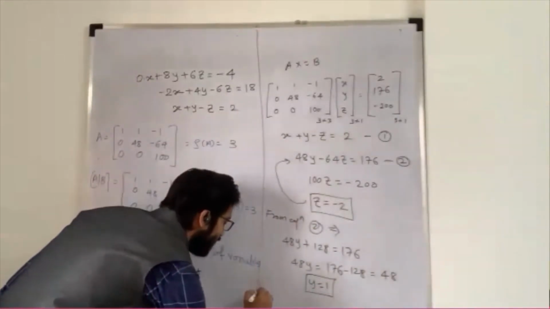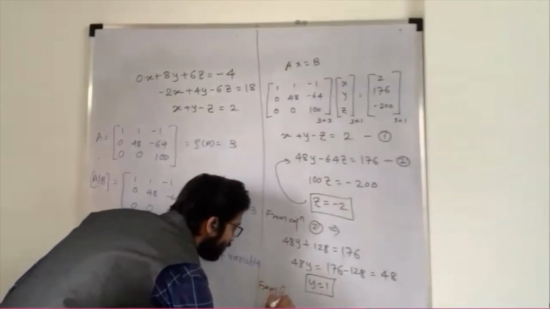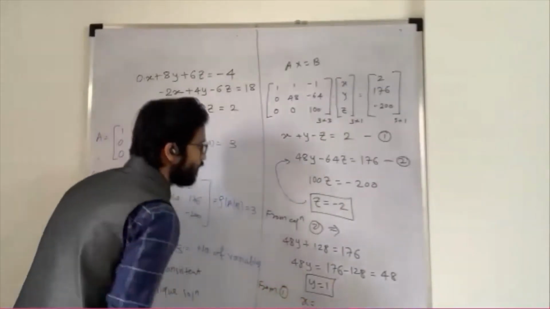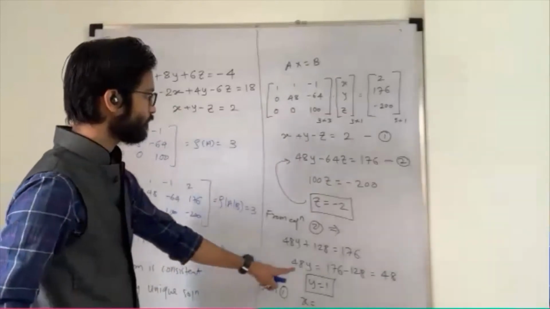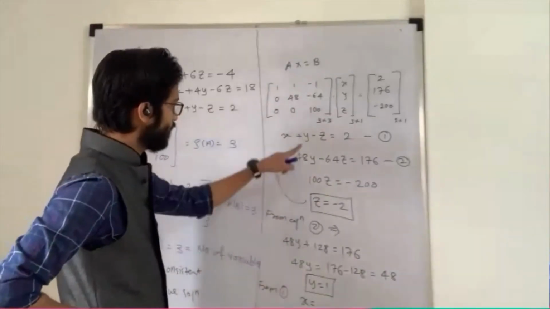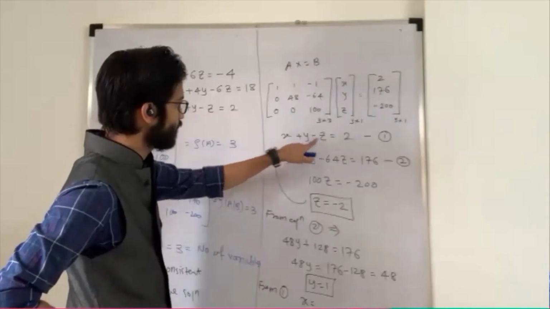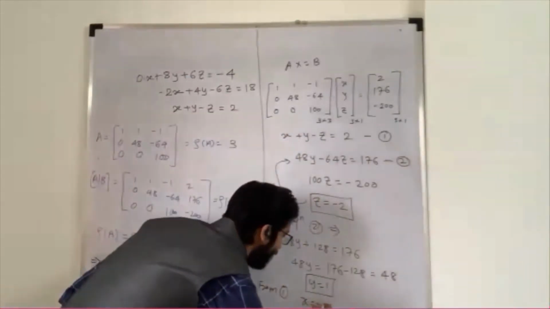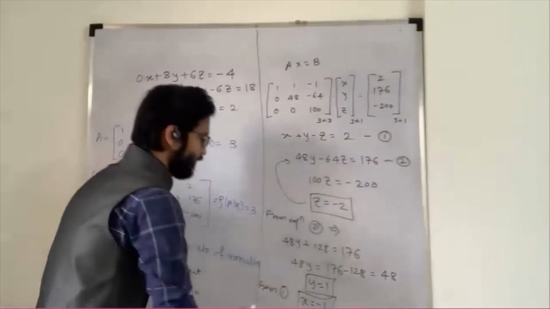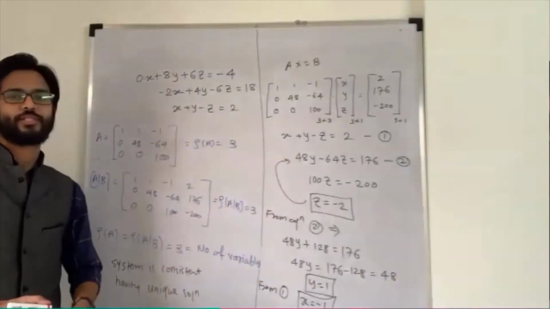I just put in 1. So from equation 1, tell me the value of x. So what does it become? Minus 1. If you substitute y is equal to 1 and z is equal to minus 2, it becomes 2 minus 3, you are getting minus 1. You can see, you will get the unique solution here.